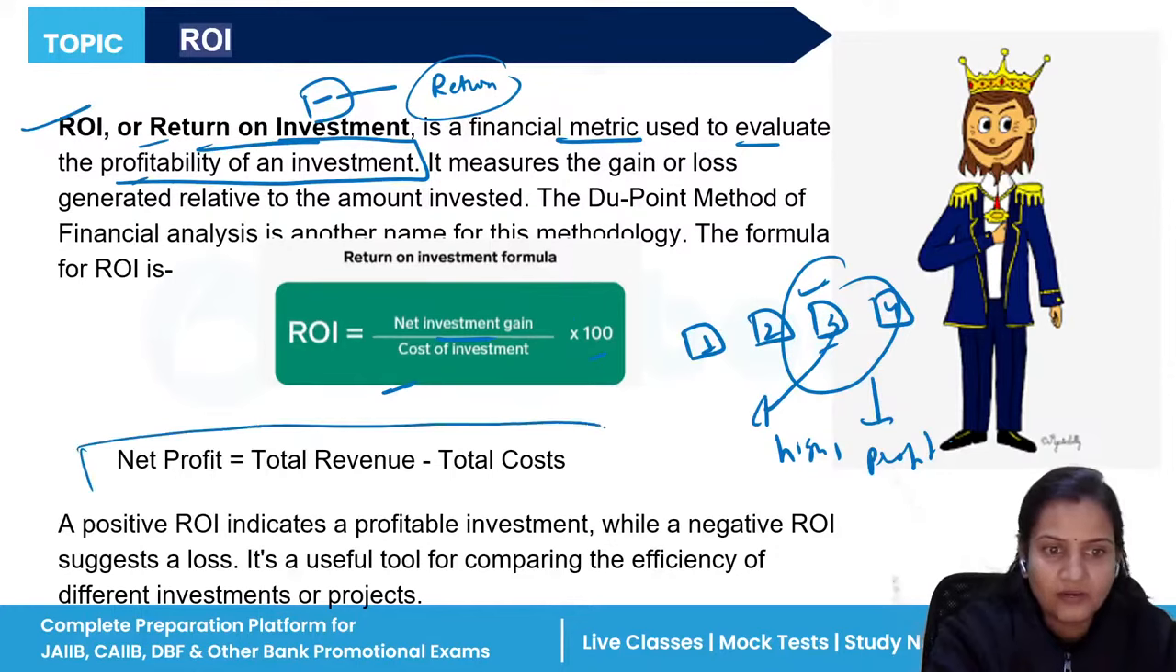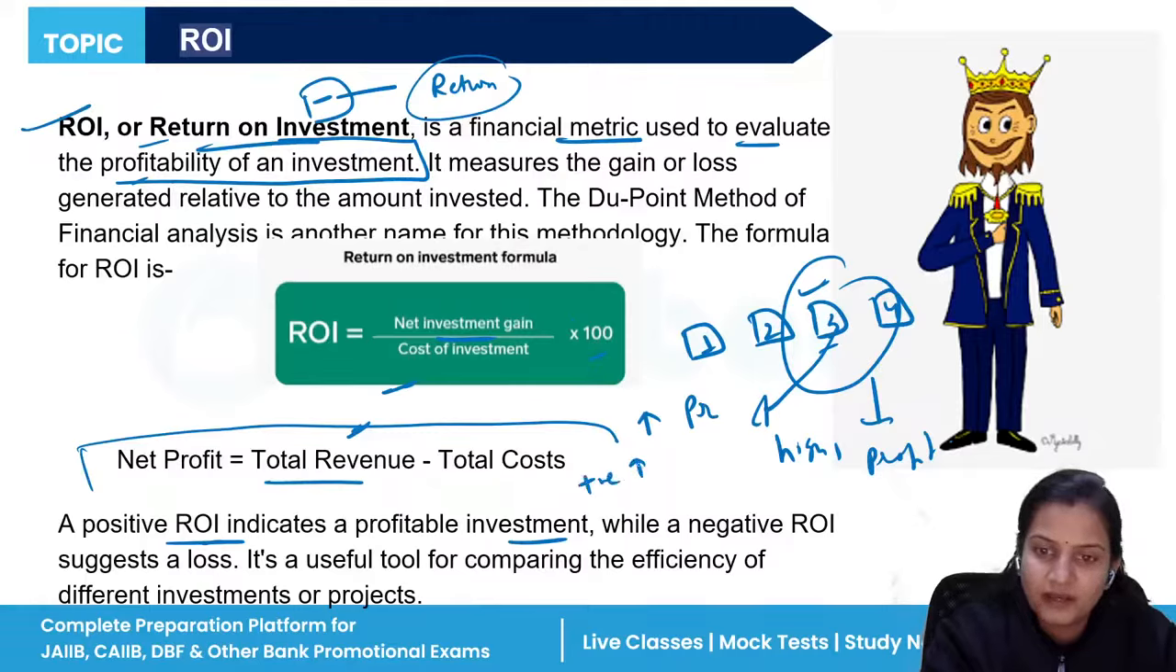And how to calculate net profit? That is the total revenue minus total cost. If there is positive ROI, it means that the investment is profitable. If there is negative ROI, it means what? Negative ROI means the investment was not good, it was the worst for your company.